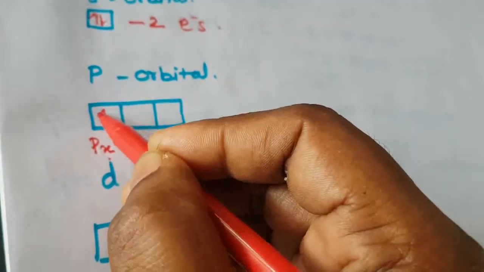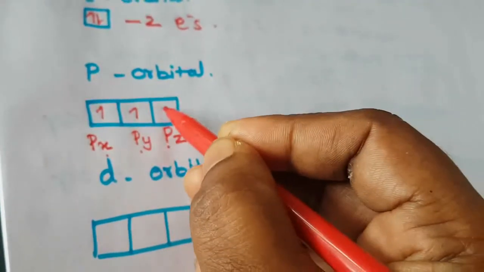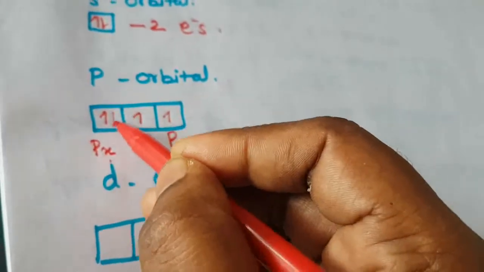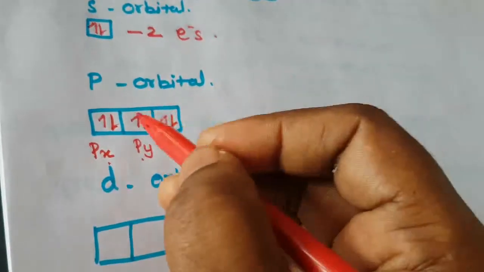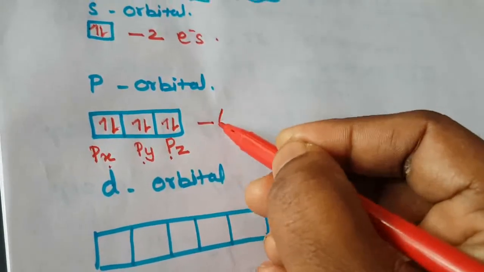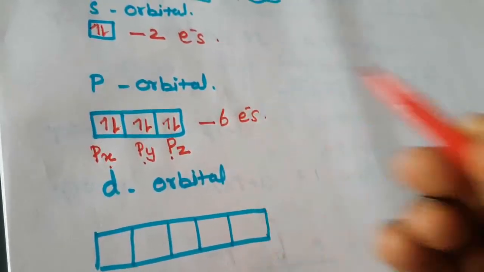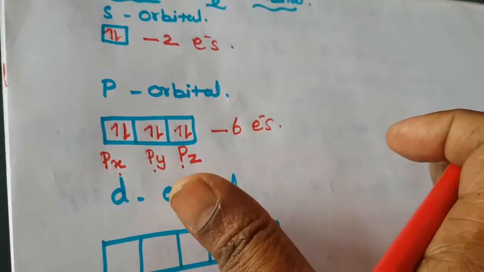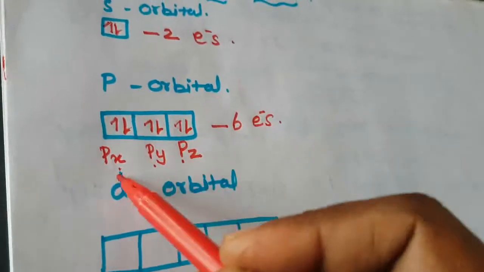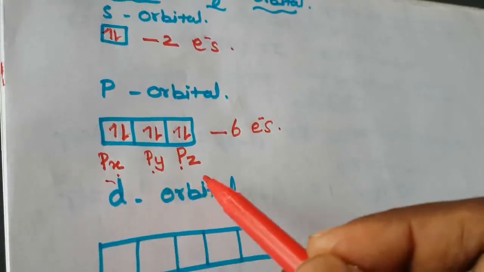How do we fill the electrons? That is 1, 2, 3, 4, 5 and 6. So 6 electrons is the maximum accommodated. How many electrons? 6 electrons. This is the important one: the p orbital maximum accommodates only 6 electrons. This is the suborbital, px, py and pz.